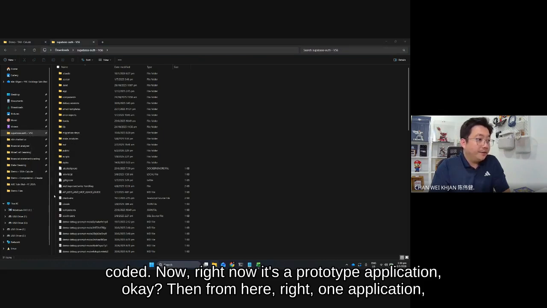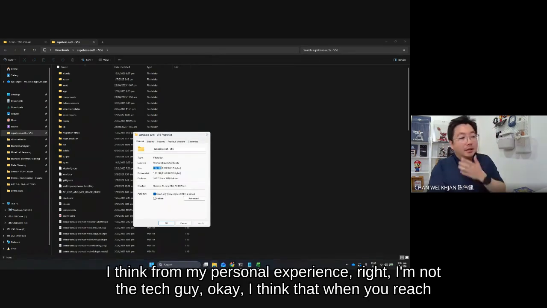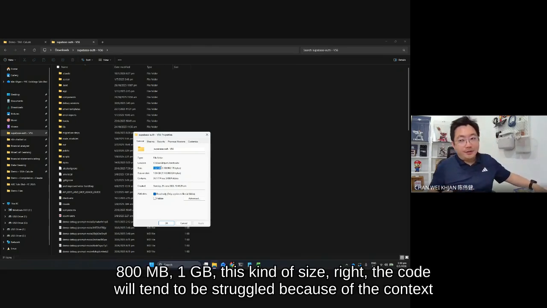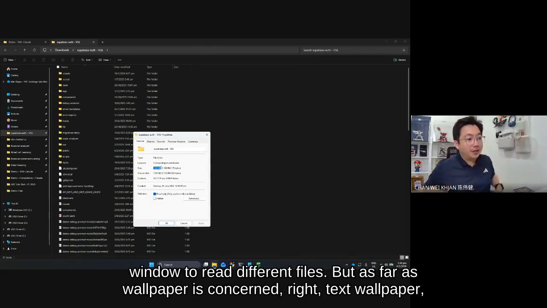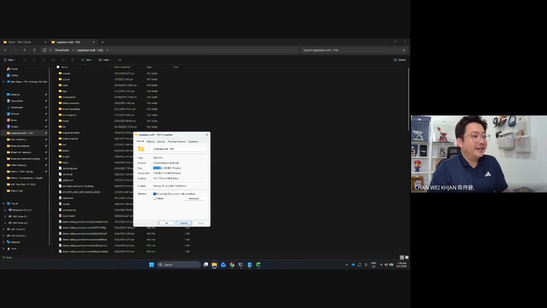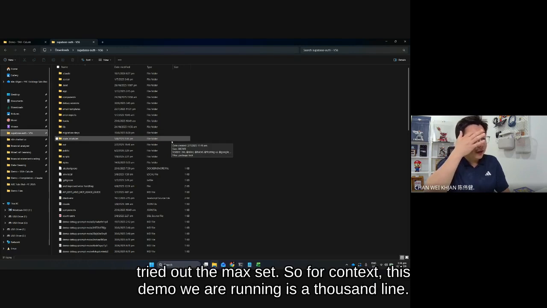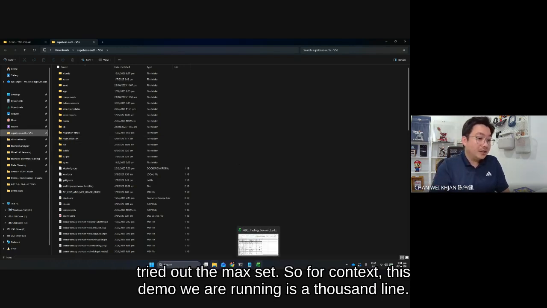If, let's say, the file size of an application is about 800 MB, 1 gig, from my personal experience, and I'm not the tech guy, when you reach that kind of size, the code tends to struggle because of the context window for reading different files. But as far as working papers are concerned, tax working papers, audit working papers, I don't think it will exceed that. It's in KB, not in MB. I would say it's manageable. But what is the maximum line count of GL so far? I haven't really tried out the max yet. For context, this demo we are running is 1,000 lines.